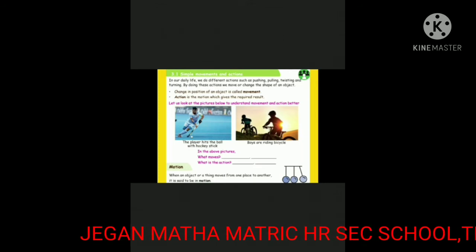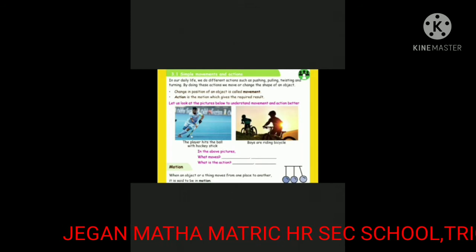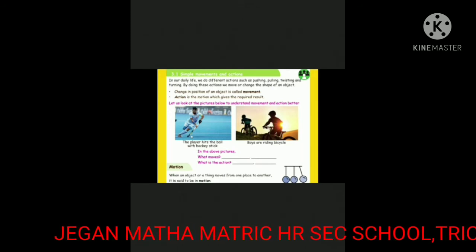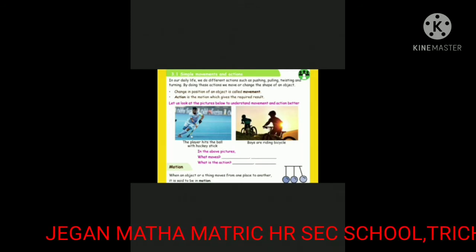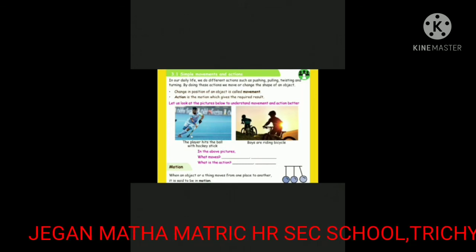So from the above concept, we have to learn about the next thing, that is motion. When an object or a thing moves from one place to another, it is said to be in motion. So the moving object is defined as in motion.